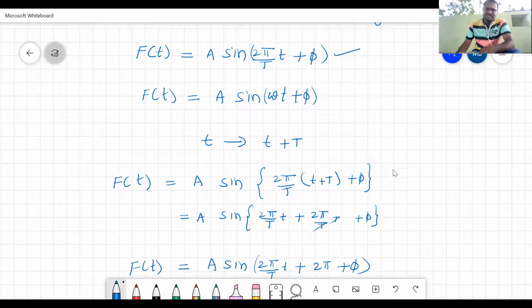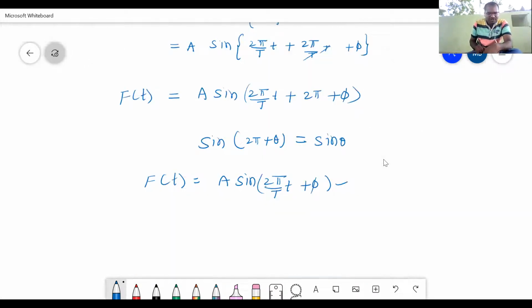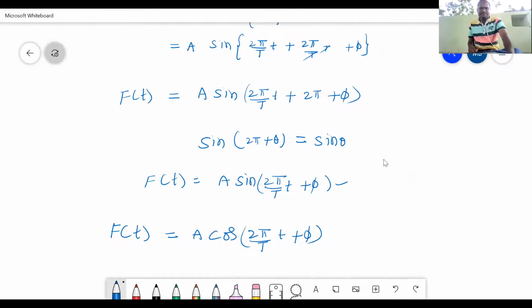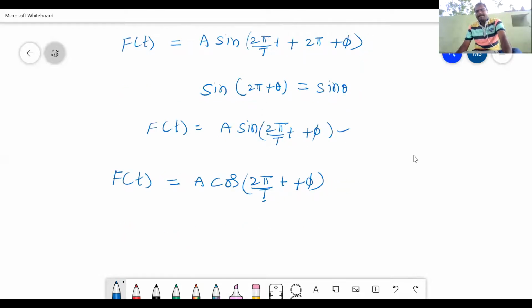Clear? Not only sine 2 pi by T plus phi. A function f of t is equal to a cos 2 pi by T into small t plus phi is also a periodic function. If any function repeats after a time interval capital T, then that function we call it as periodic function. Okay, clear, students? Okay.